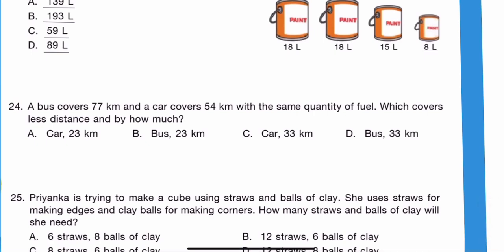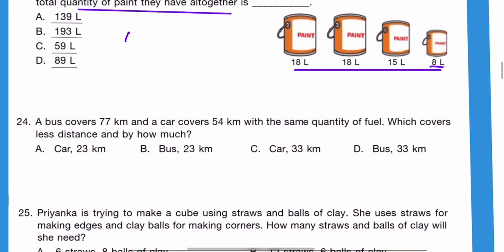Question 23. Ankur has the given quantity of paint. If Anish has 21 liters of paint more than Ankur, then the total quantity of paint they have altogether. So first, this is the given quantity, the total given quantity of paint that Ankur has. So for Ankur, the quantity is 18 and 18, 36, right? Then 15 and 18. Sorry, it is 8.